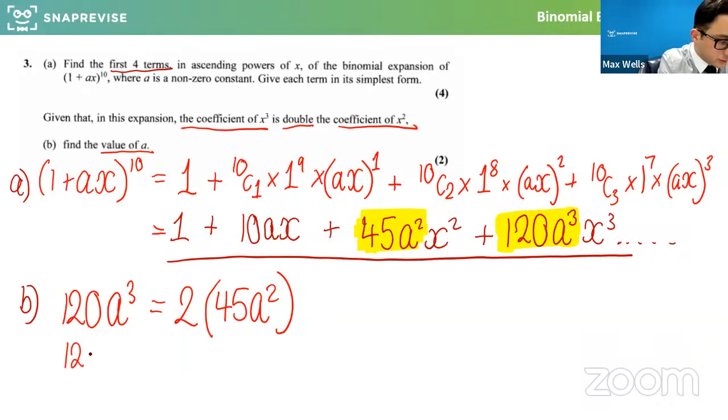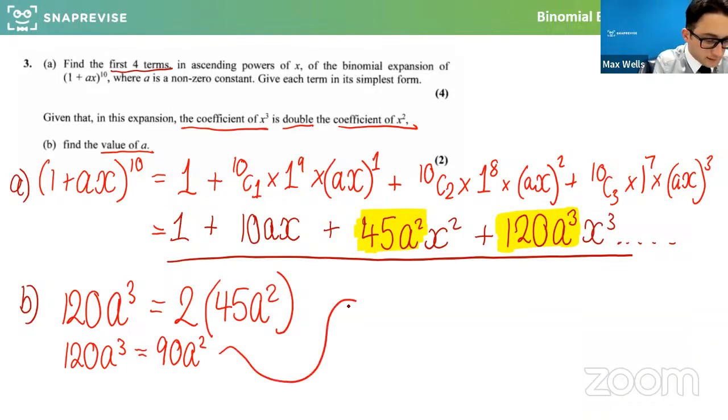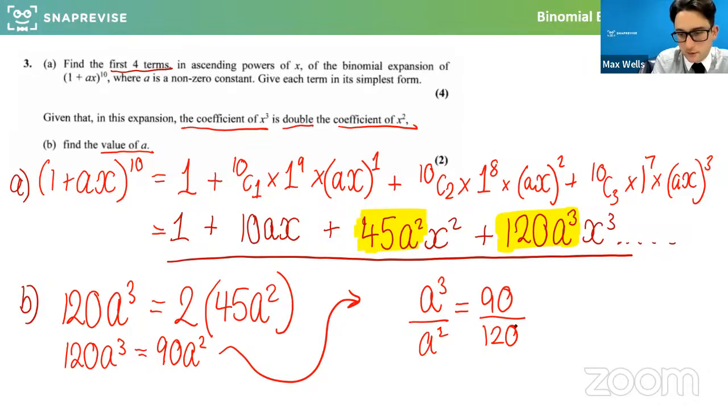So basically 120a cubed equals 90a squared. Now this is actually okay to solve. I would divide both sides by a squared. And then I'd divide both sides by 120. That actually simplifies really nicely to A, and there's our answer.